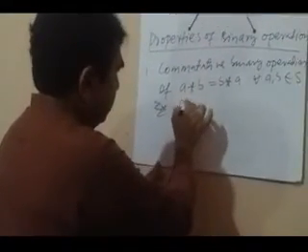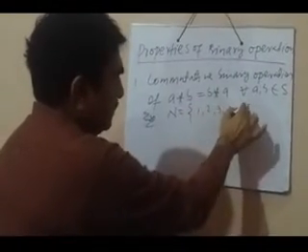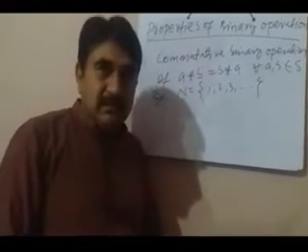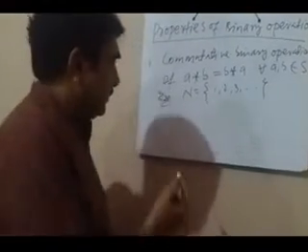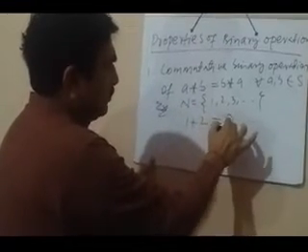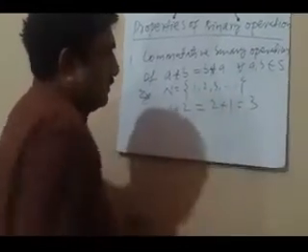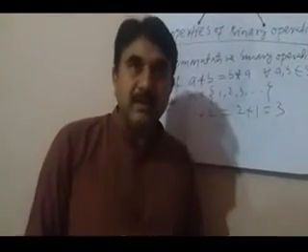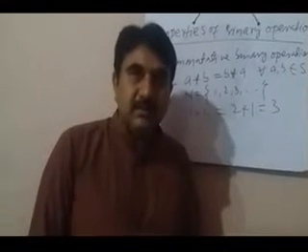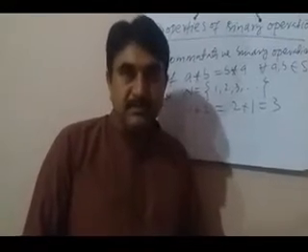Addition is a commutative binary operation on the set of natural numbers, because the elements of N are 1, 2, 3 and so on. When you add any two elements in any order, the result will be the same. Suppose 1 plus 2 will be equal to 2 plus 1. The results of both will be equal to 3. So when you add any two elements of the set of natural numbers in any order, the result remains the same. This is called a commutative binary operation.